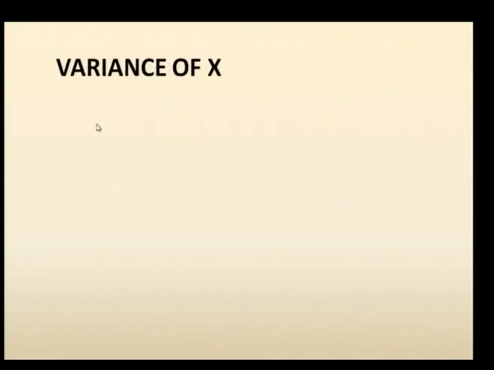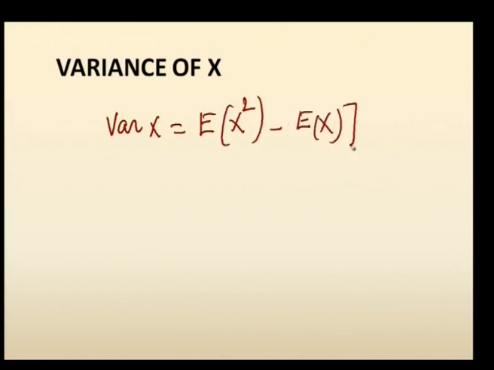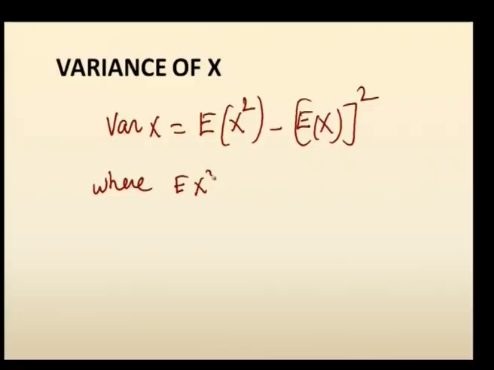Similarly, we define variance of x. Variance of x is also a measure which we can calculate through the expectation. Variance of x, shortly written as Var of x, is equal to expectation of x square minus expectation of x the whole square, where E of x is already defined in the previous slide, and now we define E of x square.